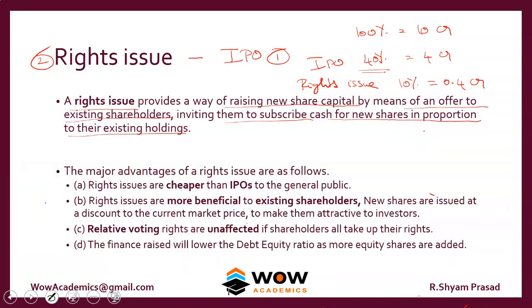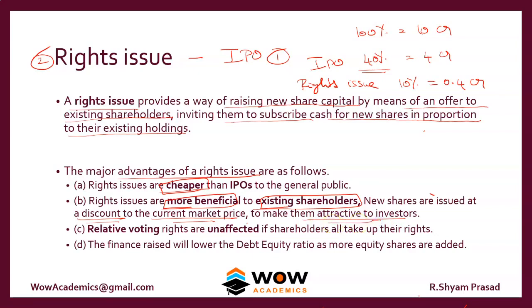So what are the advantages of having a rights issue? Rights issues are cheaper than an IPO, right? It's only to the existing shareholders you ask, so it's very cheap. Rights issues are more beneficial to existing shareholders. New shares are issued at a discount to the current market price to make them attractive to investors.